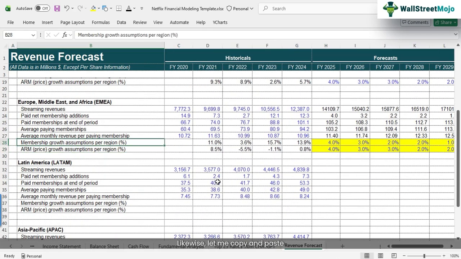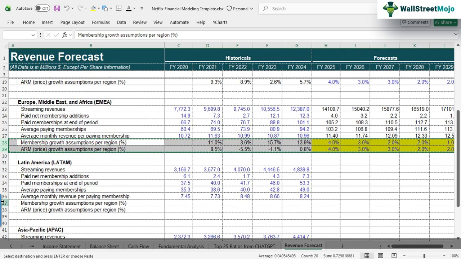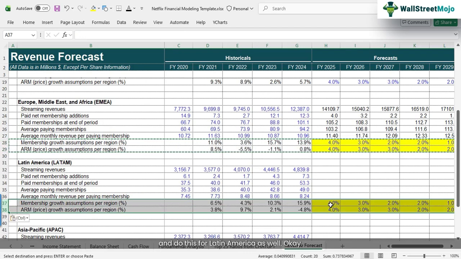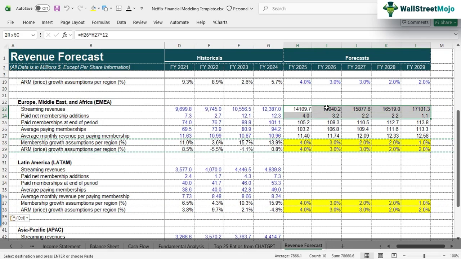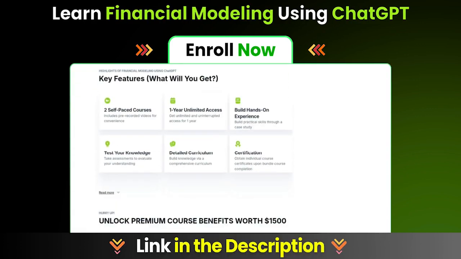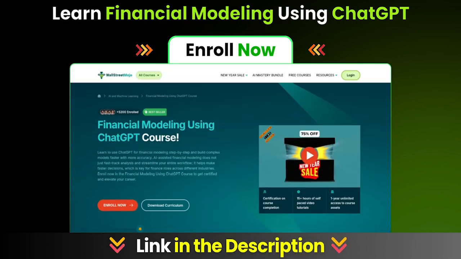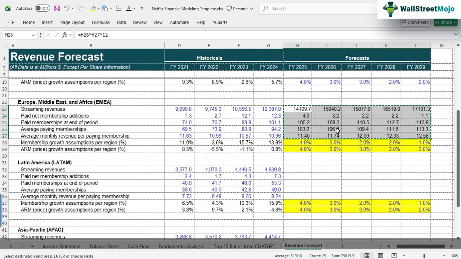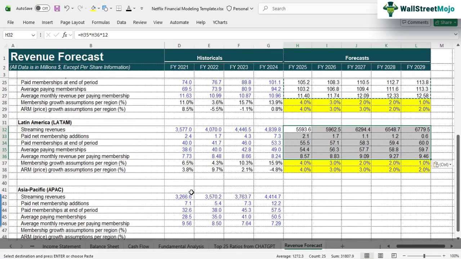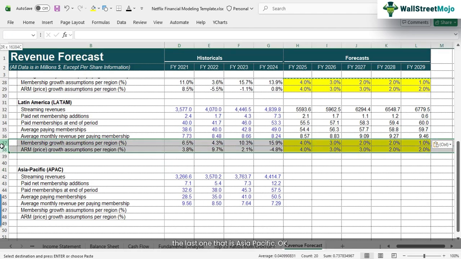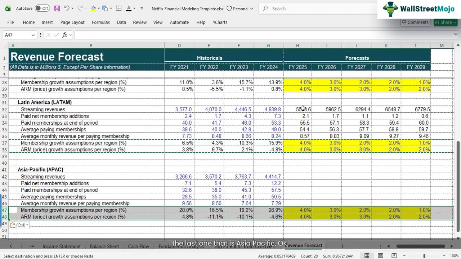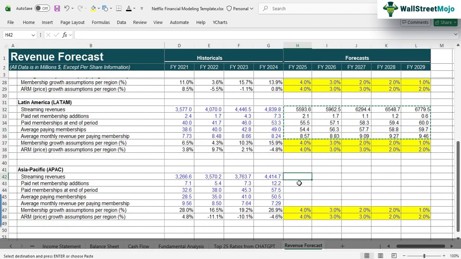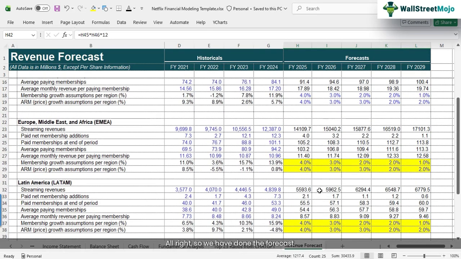EMEA is done. Likewise, let me copy and paste and do this for Latin America as well. This is also done, right? Likewise, the last one, that is Asia Pacific. Okay, so here it is, Control C and Control V. All right, so we have done the forecast. I know these assumptions have to be changed, so I'll do that right away.